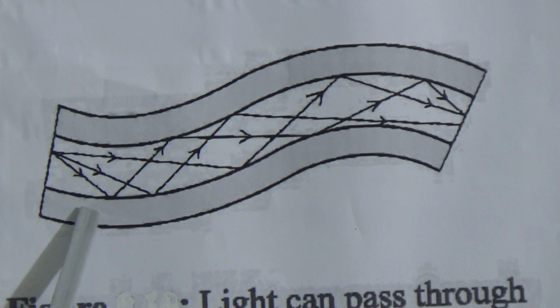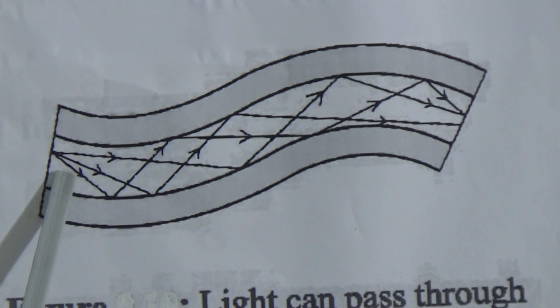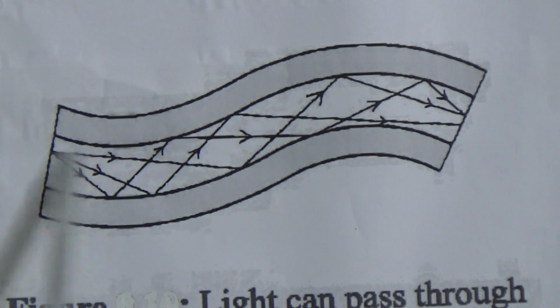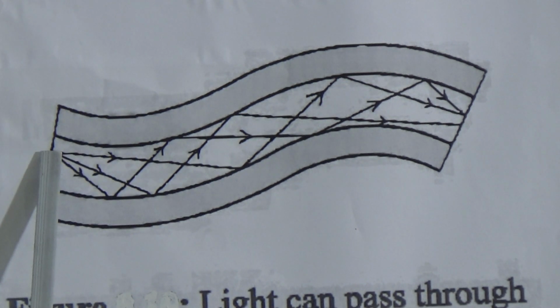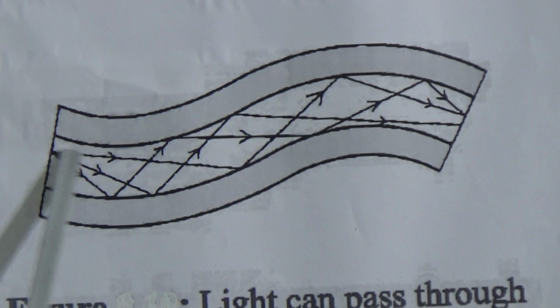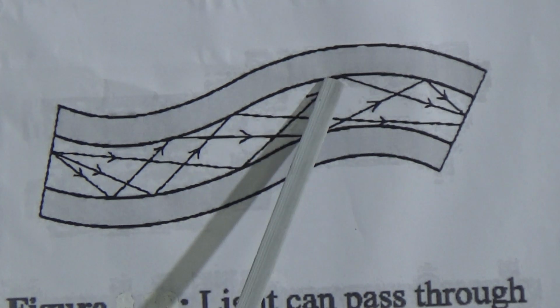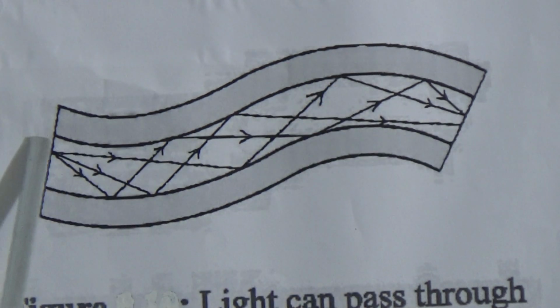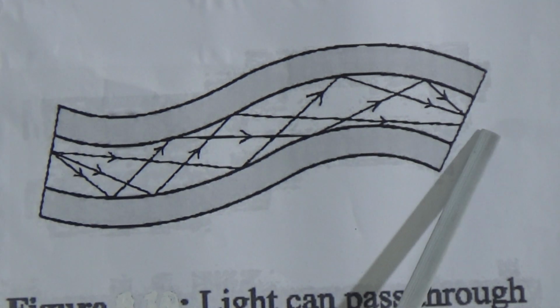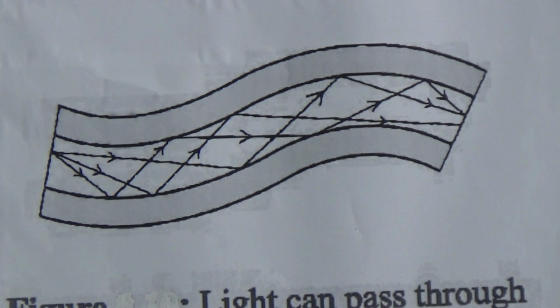It is thinner than human hair, and information goes through the optical fiber as light rays, and look, this is reflecting again and again this way. The information goes from one part to another part of the world.